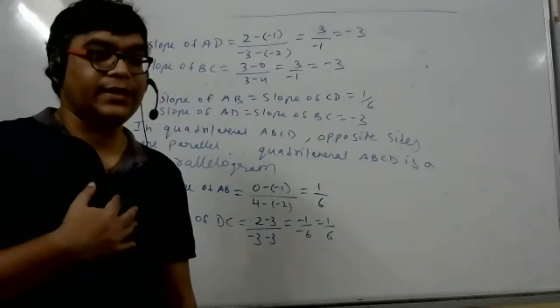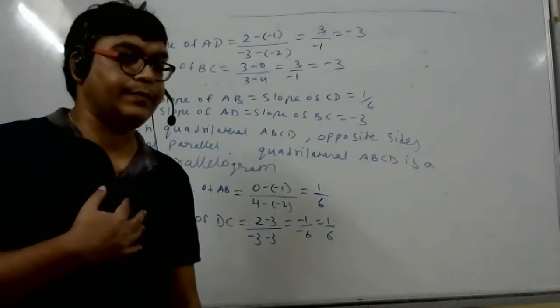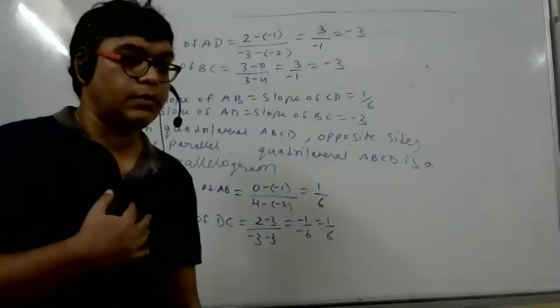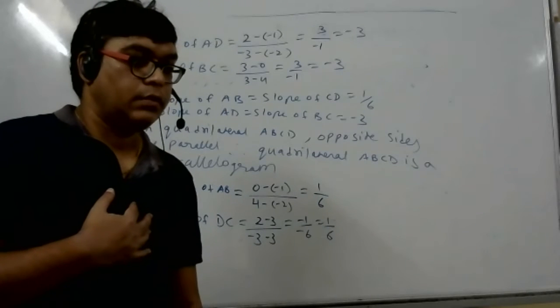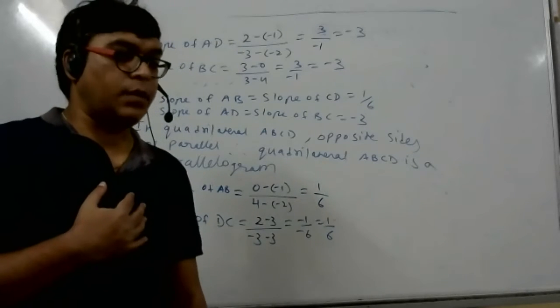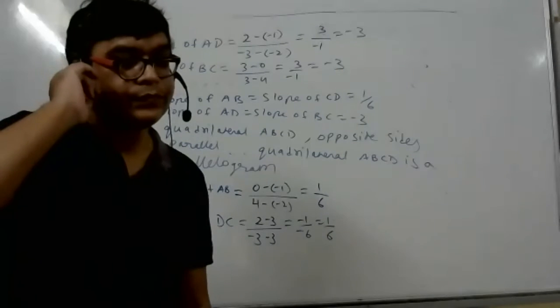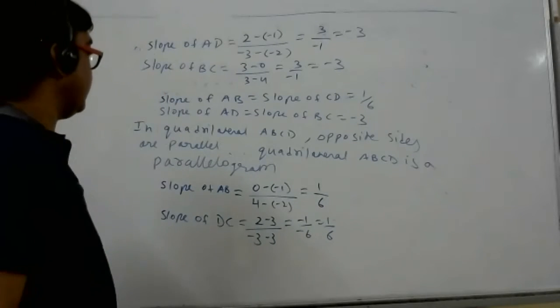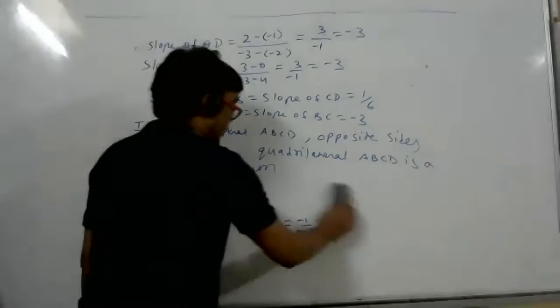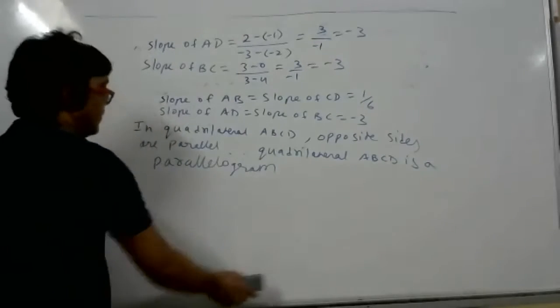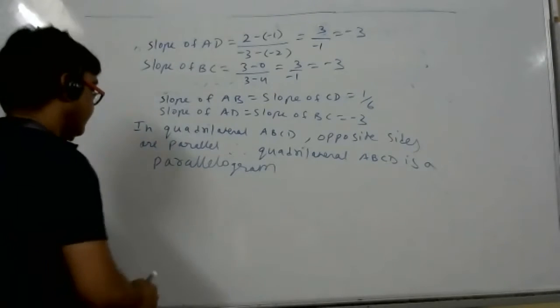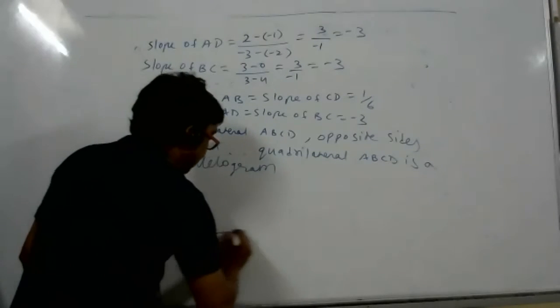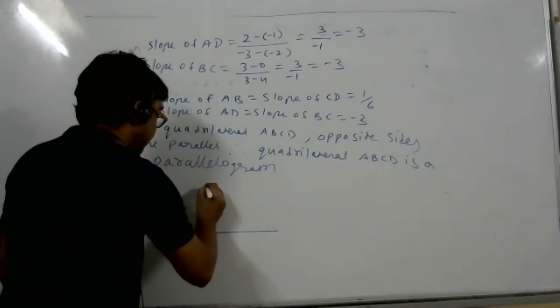Diagonals don't bisect in an isosceles trapezium. What is an isosceles trapezium, student? Non-parallel sides are equal. This is an isosceles trapezium.